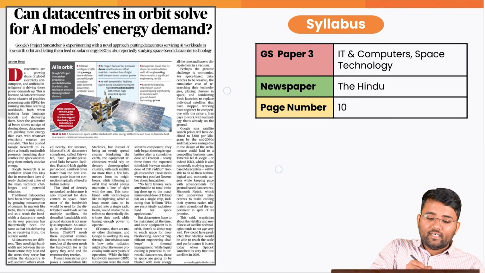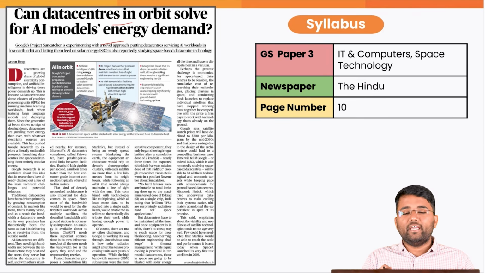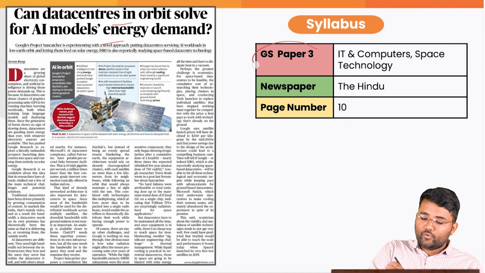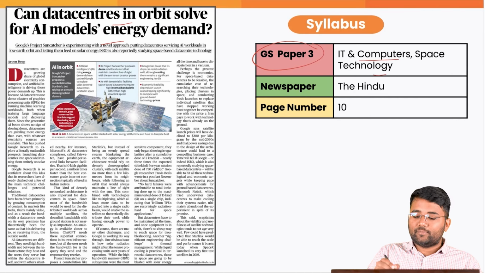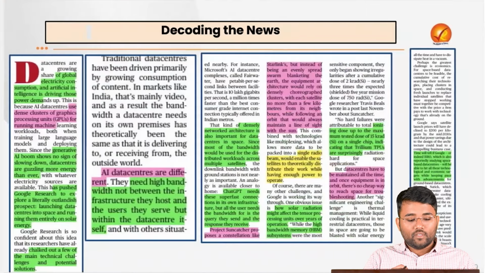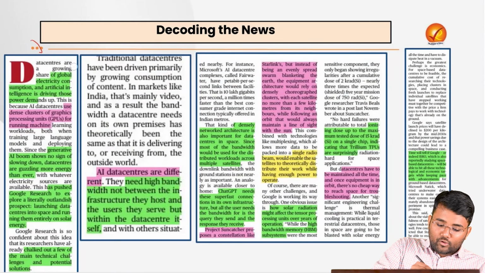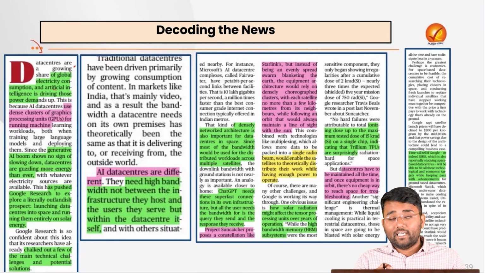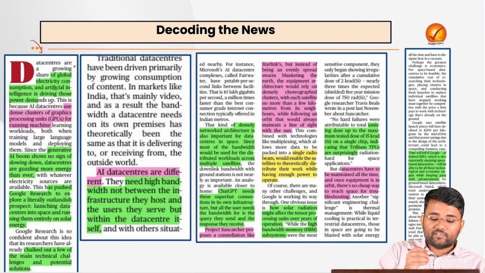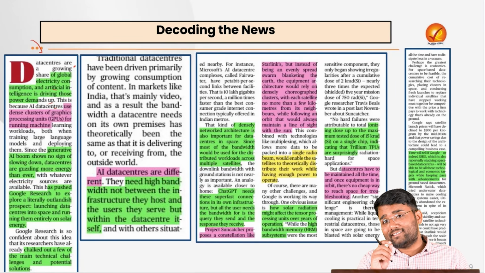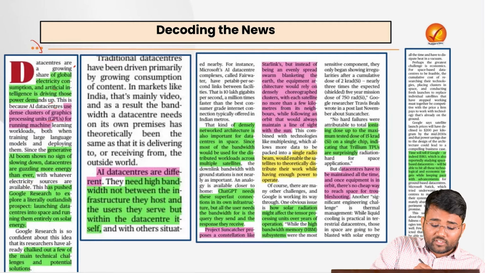Next topic is, can data centers in orbit solve for AI models' energy demand? This is related to your GS paper 3, IT and computers, space technology, and this has appeared in today's The Hindu, page number 10. So data centers are a growing share of global electricity consumption, and artificial intelligence is driving those power demands further up. The AI based data centers use dense clusters of graphics processing units.